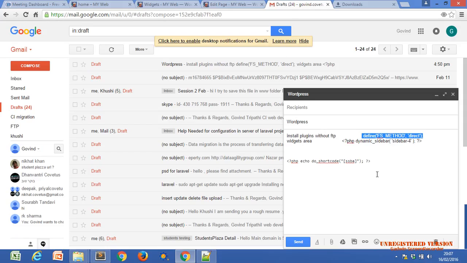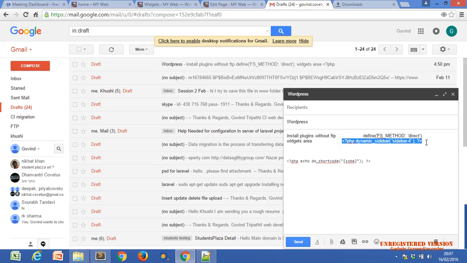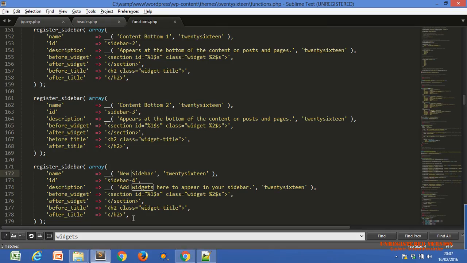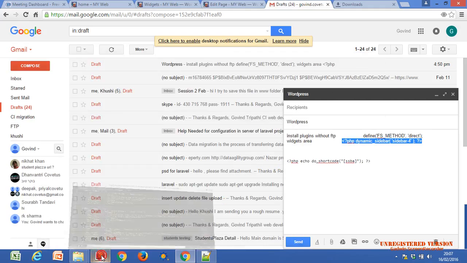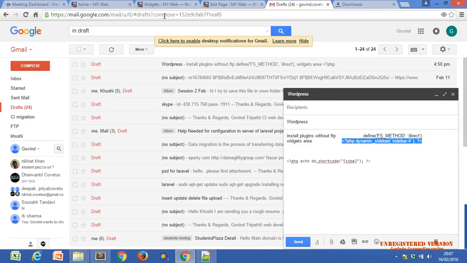how we use, there is a widget pre-code dynamic sidebar and the id, kind of short code, you can say the short code. Okay, I just copy this code and you can paste this code in any file. One second, I just copy it. Okay, any file means where we want to post